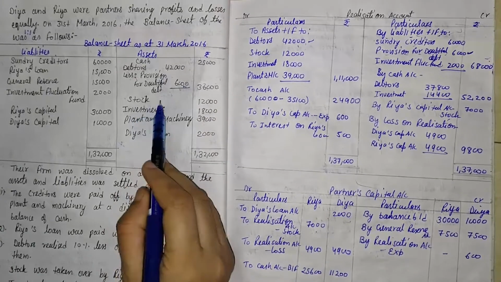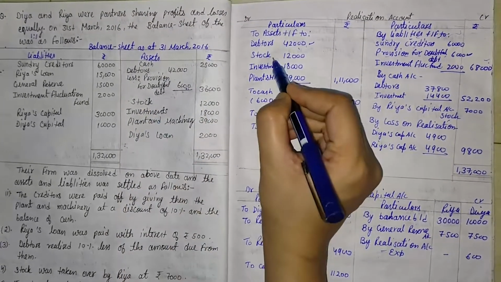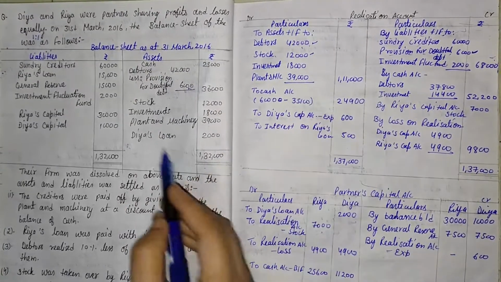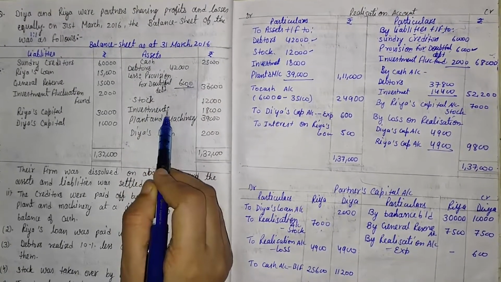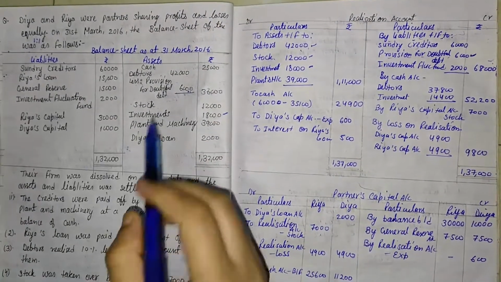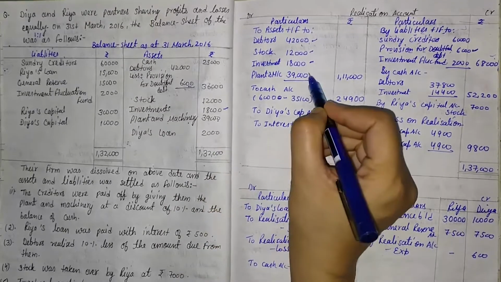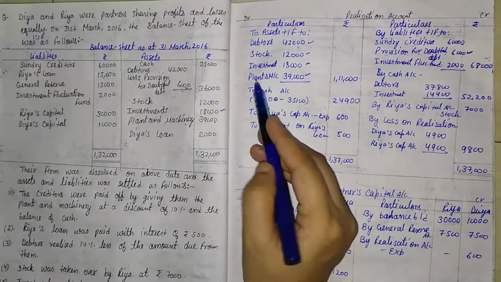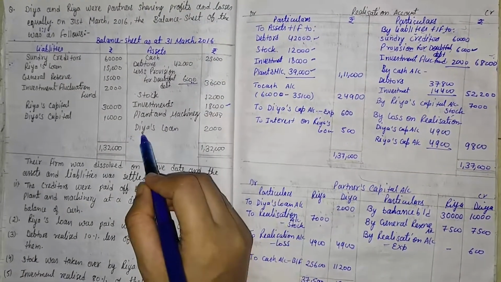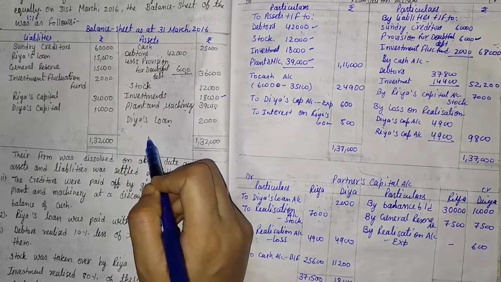Then the next asset given is stock. So we will have to transfer the stock value, that is 12,000. Then the next asset is investment. Here the investment value is 18,000. The next value is plant and machinery, that is 39,000. We ignore the partner's loan, the same point we already discussed.